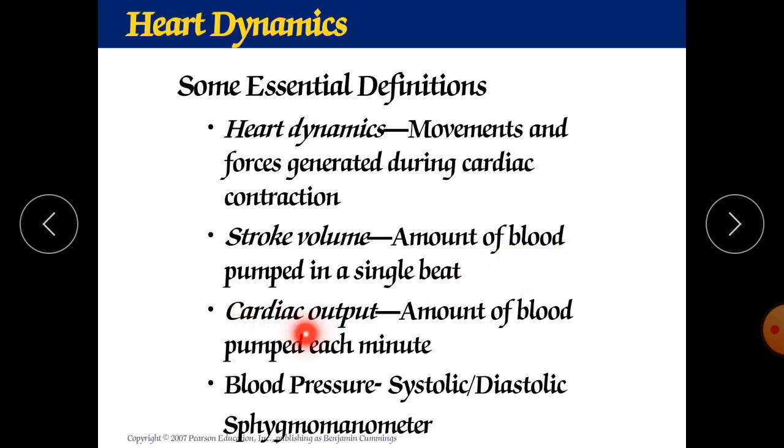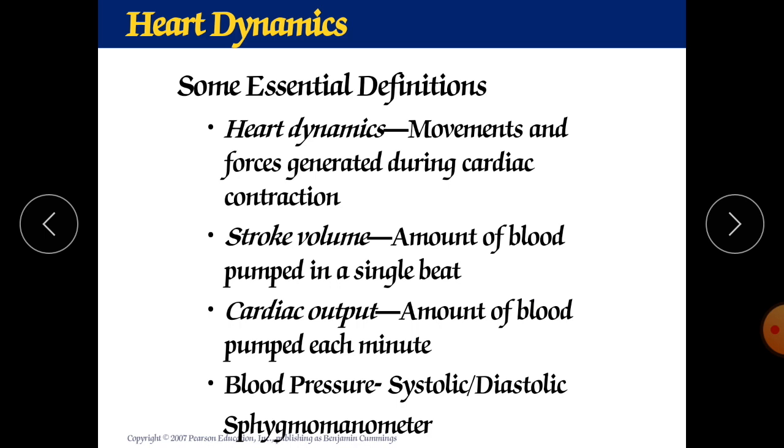And cardiac output is the amount of blood pumped each minute. So what is cardiac output? Cardiac output is equal to stroke volume multiplied by beats per minute. In one beat, the amount of blood is 70 ml, and suppose you have 75 beats per minute, so the total cardiac output will be 5 liters and 250 ml.